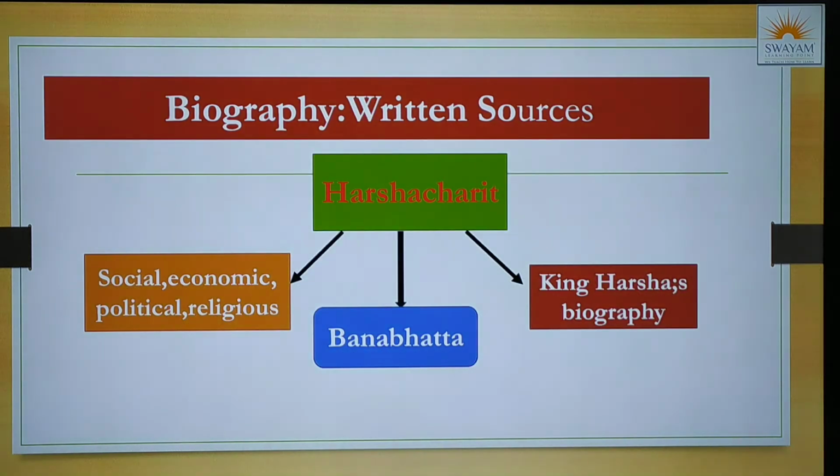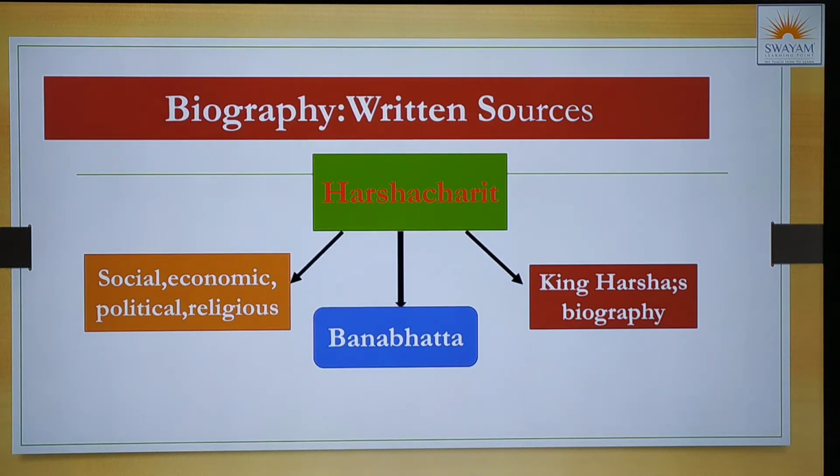Now, in written sources we also have biographies. Okay, the first one, biography, is basically Harsha Charitra. Harsha Charitra was written by Bhana Bhatt, and it is basically pertaining to King Harsha's biography. It basically covered the social, economic, political and religious aspects.